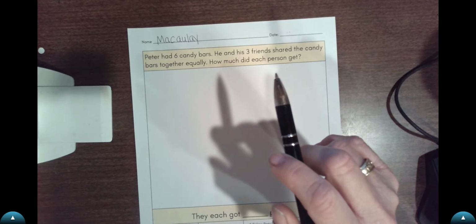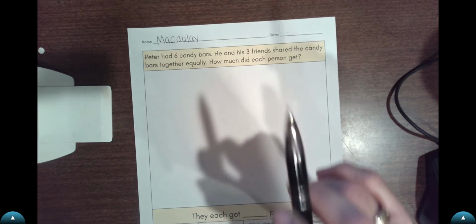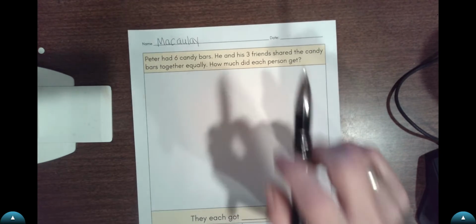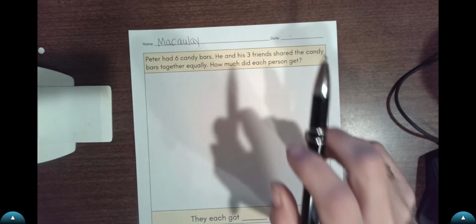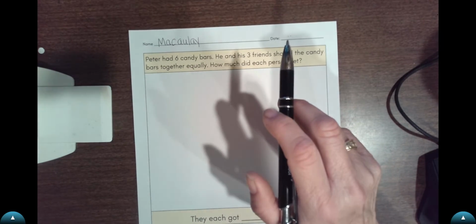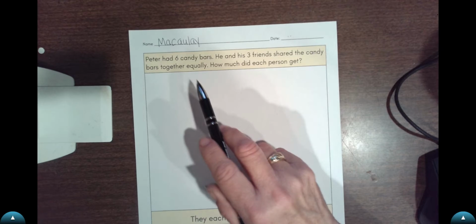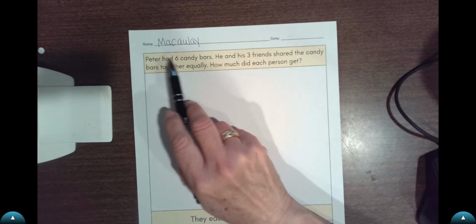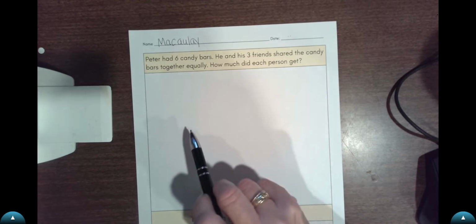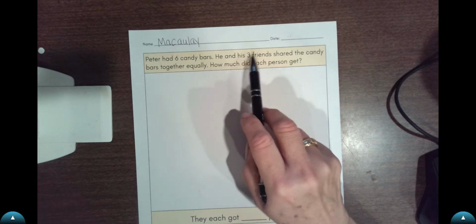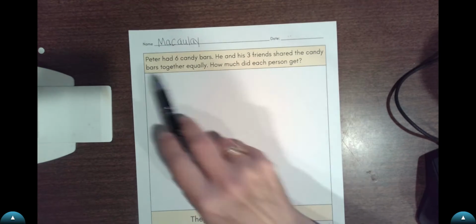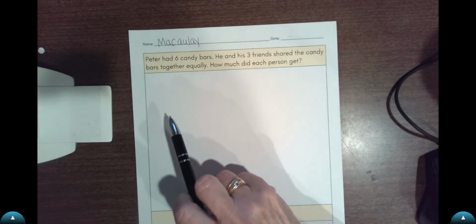I'm going to read it again. The next question is, what are you trying to find out? What is the missing information? Here we go. Peter had 6 candy bars. He and his 3 friends shared the candy bars together equally.